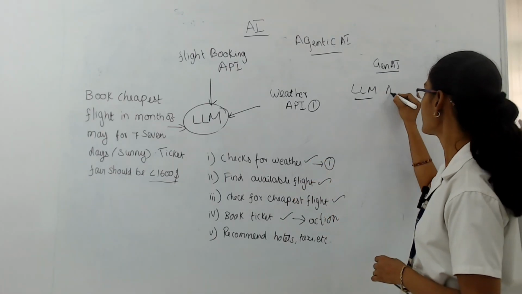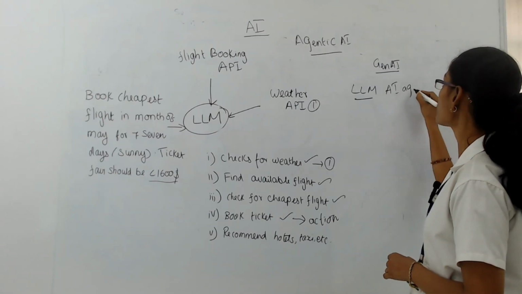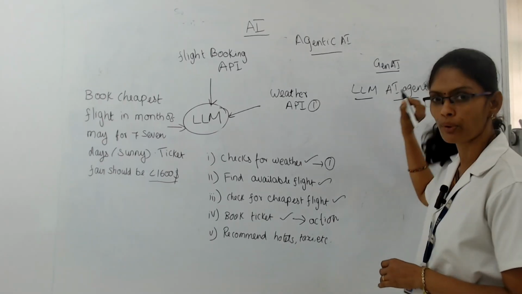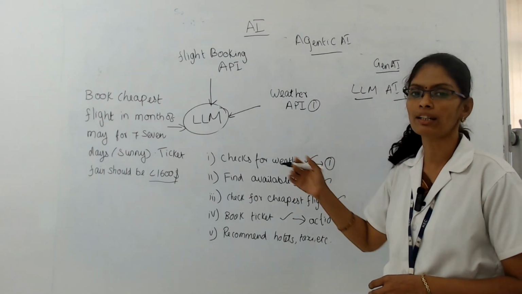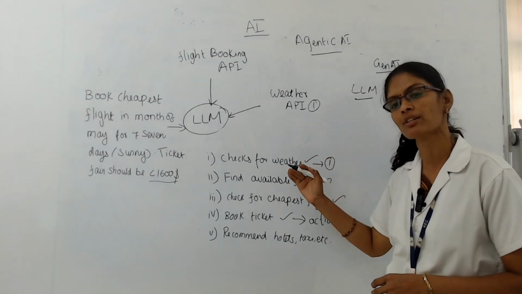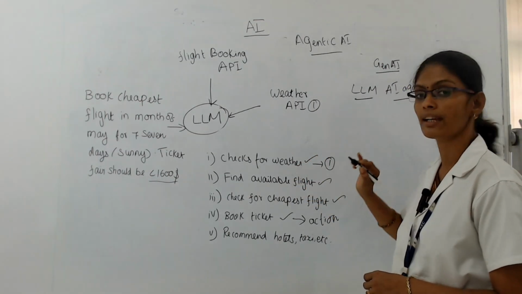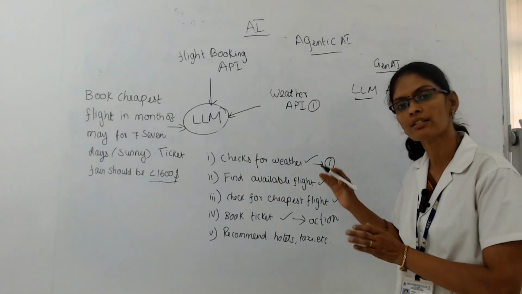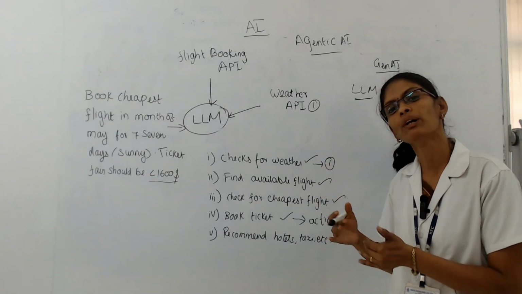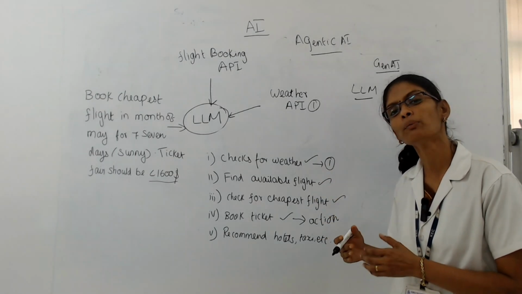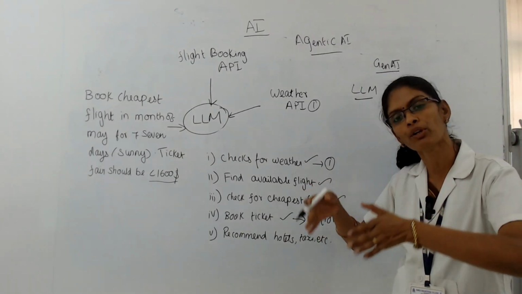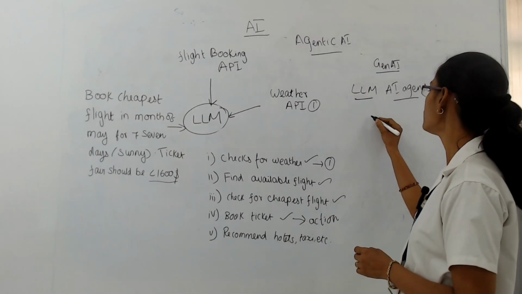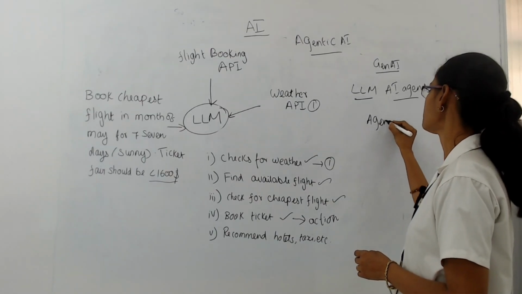Next is AI agent. An AI agent is a program which is able to perform certain actions based on the data. If it is able to perform the action, we call it an AI agent. But an AI agent will perform tasks with only a few steps. If we want to perform n number of steps or multi-step processing with more APIs, then we go for agentic AI.